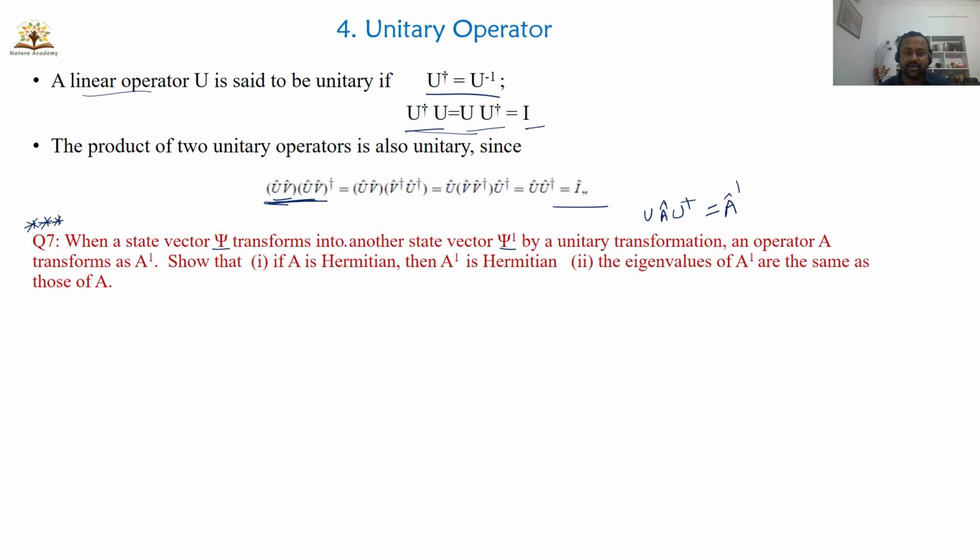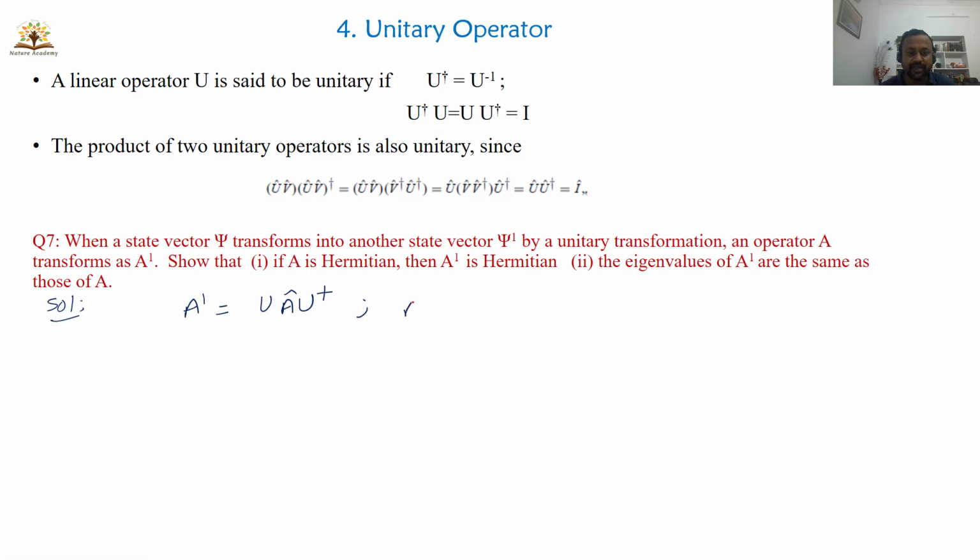I'll go through the question again. When a state vector psi transforms into another state vector psi prime by a unitary transformation, an operator A transforms as A prime. Show that if A is Hermitian, that means A dagger is equal to A, then A prime is also Hermitian. So we have to prove that A prime dagger equals A prime. Second, the eigenvalues of A prime are the same as those of A. These are the two things we have to prove here.